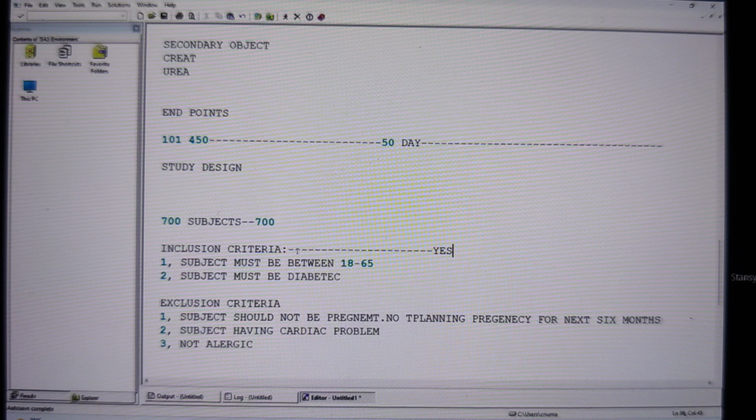And again, whatever the exclusion criteria question we have, the subject must answer. The answer must be no. Then only are you going to take the subject. The patient should not be a pregnant woman or a lactating mother, or should not be planning any pregnancy for the next 6 months or 1 year, depending on my study. So if they say yes, I'm not going to take. If they say no, I will take.